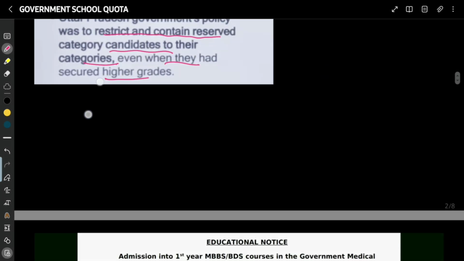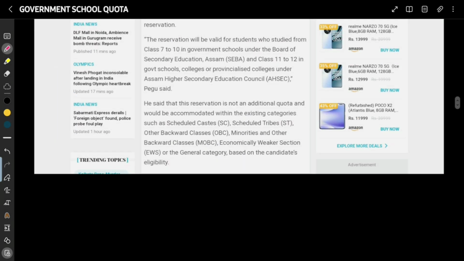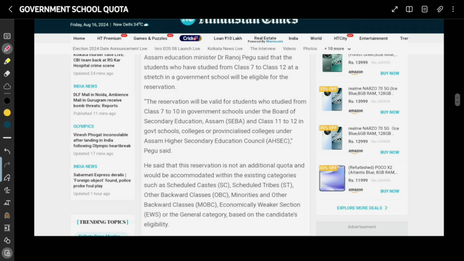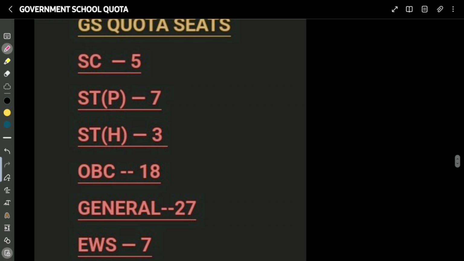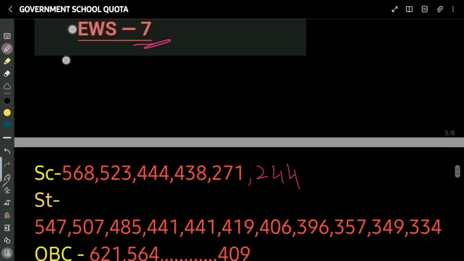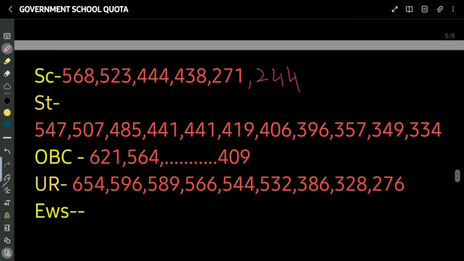Now let us see, this is something I have already discussed, and Ranoj Pegu, this I also told you earlier. Now let us see how the seats are distributed. Seats: SC 5, STP 7, STH 3, for OBC 18, for general 27, and for EWS 7. Now let us see for SC. I have found out that SC will get 7 seats, and with how many marks SC will get a seat. If I arrange the marks of SC, I get 568, 523, and similarly at the end we get 244 marks. So an SC having 244 marks will get a seat from the government school quota.